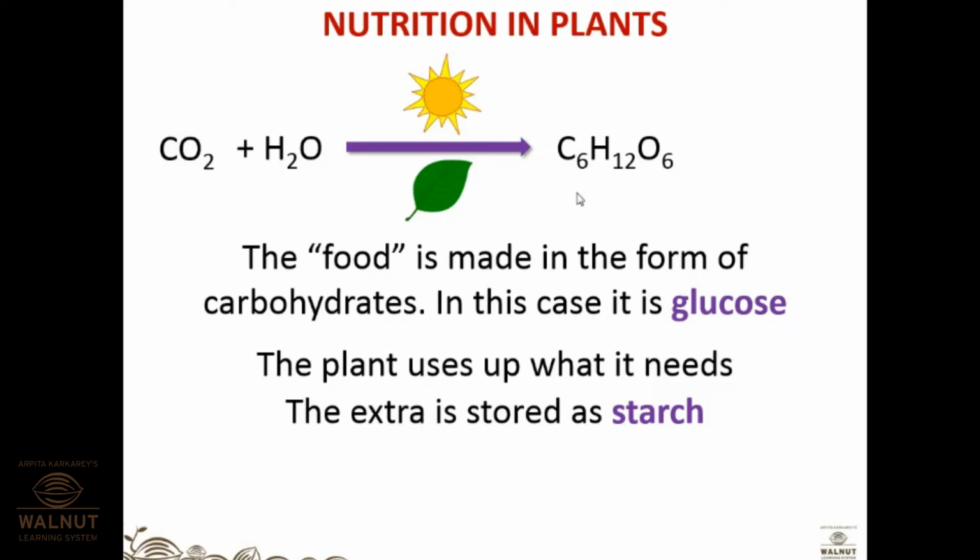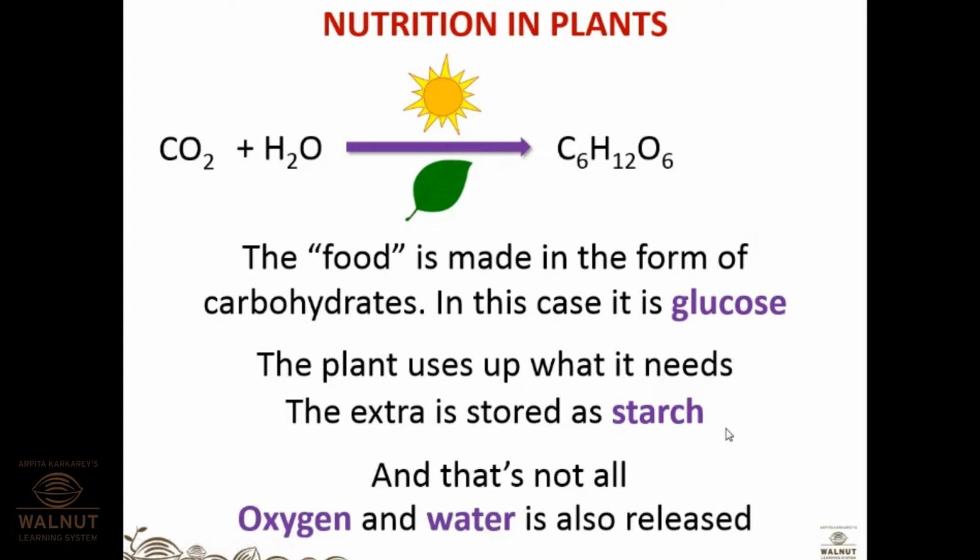That is what we have still just learnt about glucose and starch. Glucose is formed, C6H12O6. It never happens that the plant utilizes 100% of the food material which it has made. So whatever excess is there, it stores in the form of starch. And that's not all. Oxygen and water is also released in this process. So plus H2O plus O2.